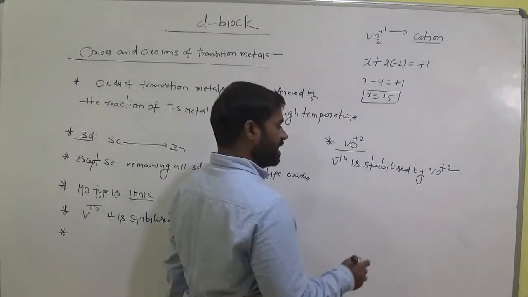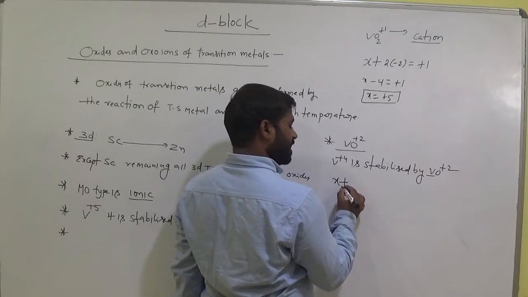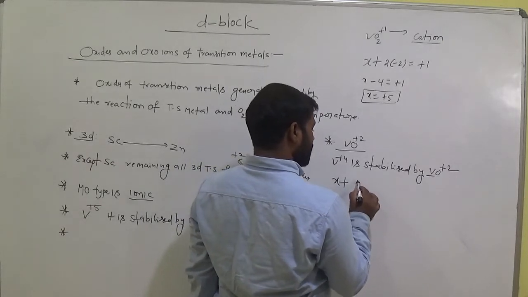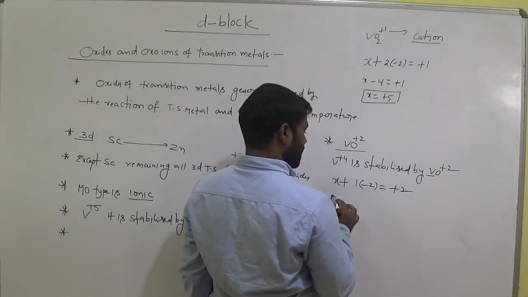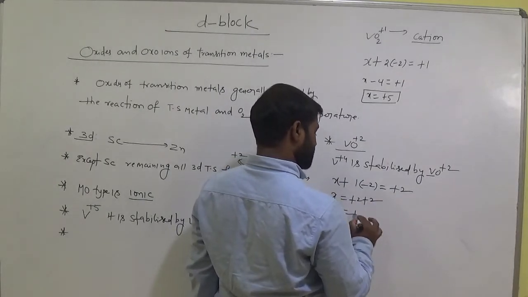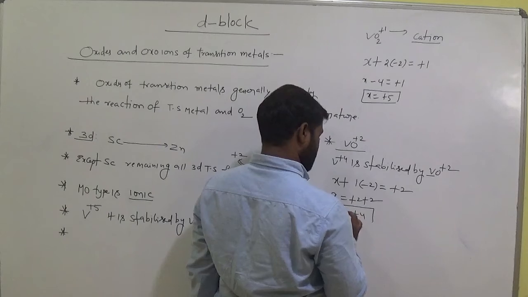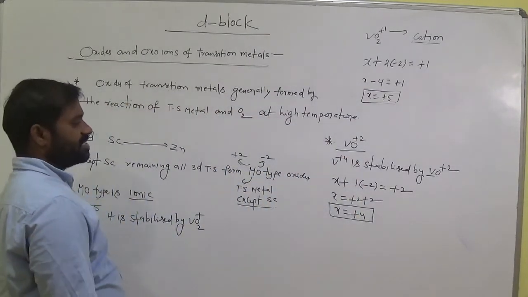Okay. Now calculate oxidation state of vanadium here. So one vanadium here we have, and one oxygen, each oxygen carries minus 2, that is equals plus 2, and X plus 2 equals plus 2. X equals to how much? Plus 4. Oxidation state of vanadium in VO plus 2 is plus 4.